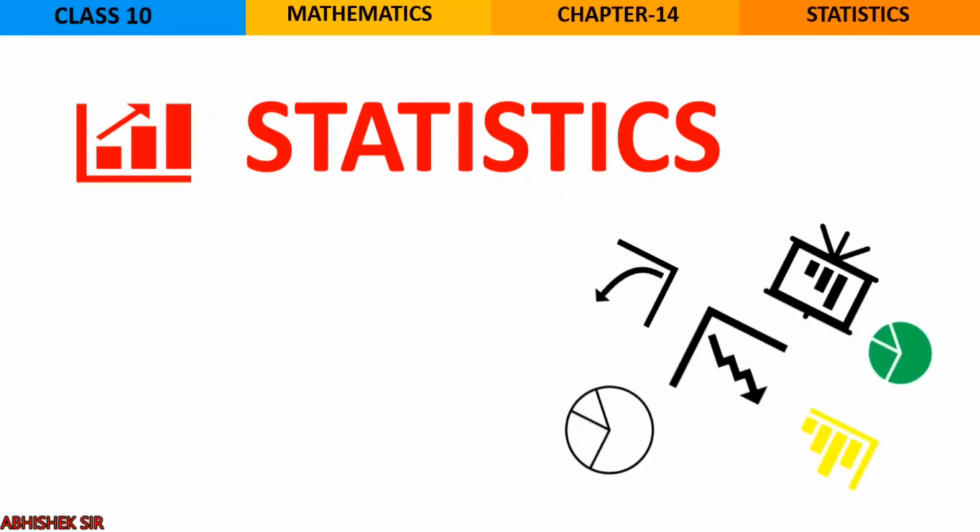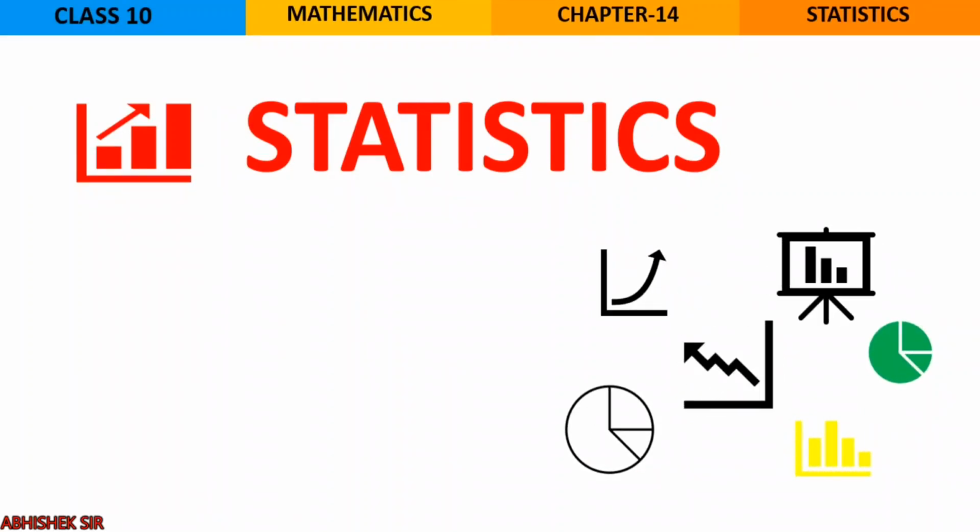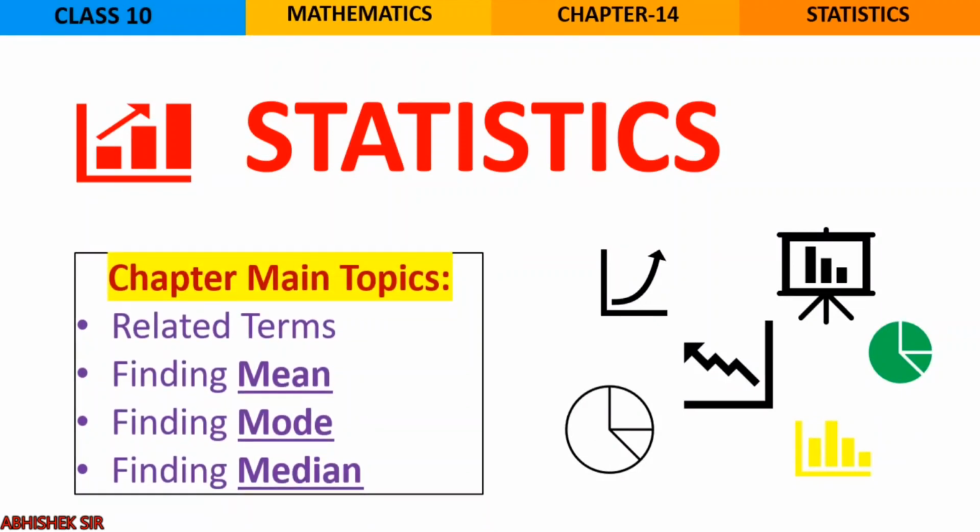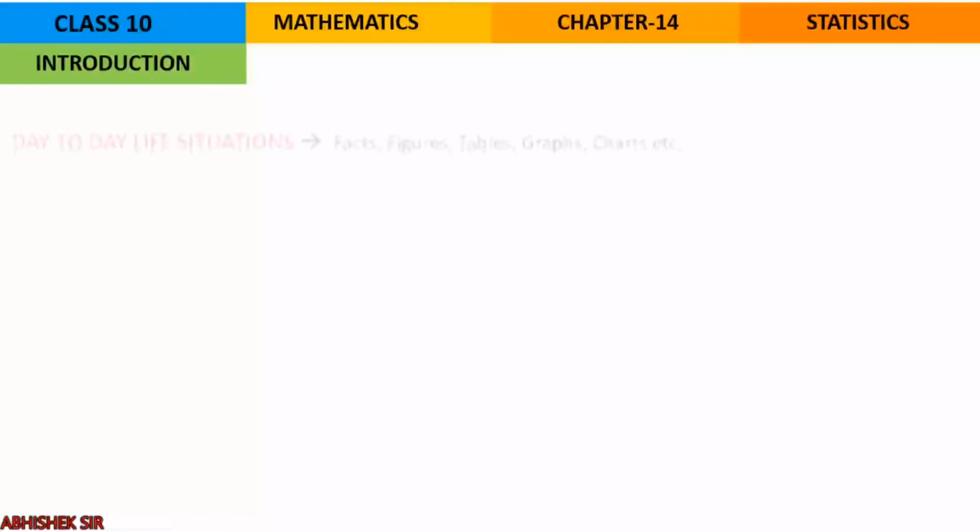We are studying class 10 mathematics in chapter number 14, statistics. In this chapter the main topics will be, first of all, the introduction part, in which we will see all the related terms. Then three things, the measures of central tendency, that means mean, mode and median, are very important. First of all we will focus more on the mean. In this video we will study what the mean is, and then we will see the methods one by one, like the direct method, how to use it, and a few sums related to these questions. So let us start with the introduction part.